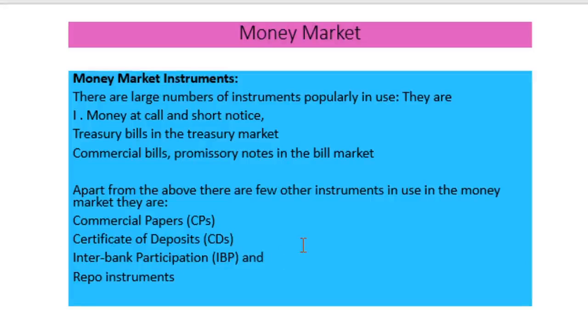That is, money market instruments include money at call or short notice, the treasury bill, commercial bill, promissory notes. In addition to that, commercial papers, certificates of deposit, bank participation certificates, and repo instruments. These are the instruments available in the money market.